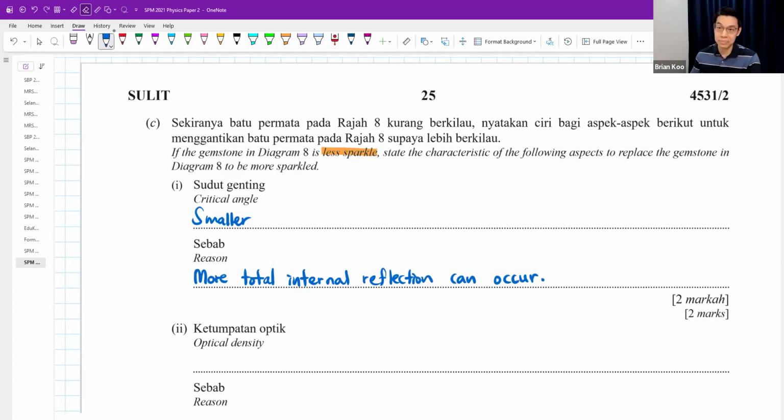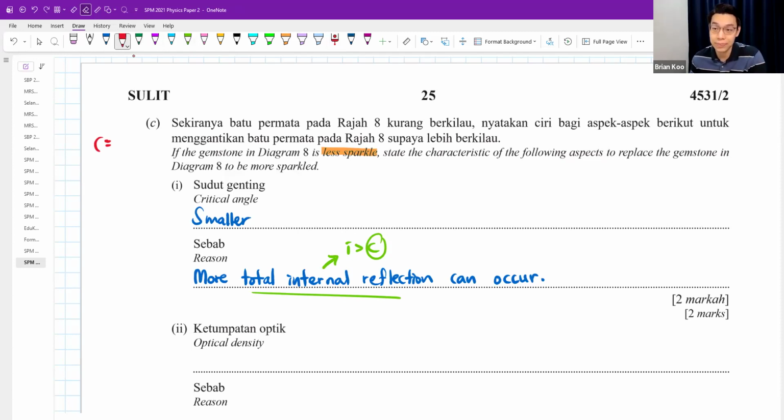Let's say you don't know why. For total internal reflection to occur, we must always make sure that the incident angle is bigger than the critical angle. But let's say if your critical angle is very big, then it's very hard for your incident angle to have total internal reflection. Maybe I give you one simple example. Let's say my critical angle